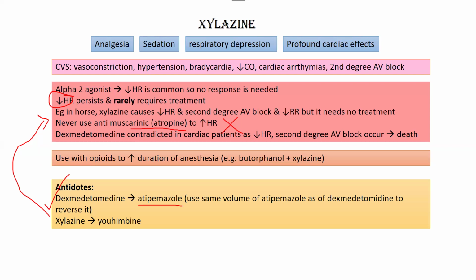So go for the antidote if needed, but never use atropine. The antidote will reverse not only the side effects on the cardiovascular system but will also cause the animal to wake up, acting as an antidote for the sedation that alpha 2 agonists cause.